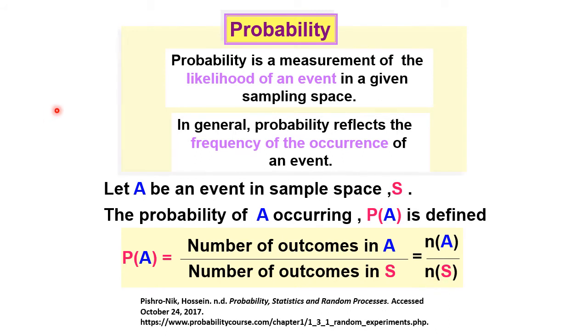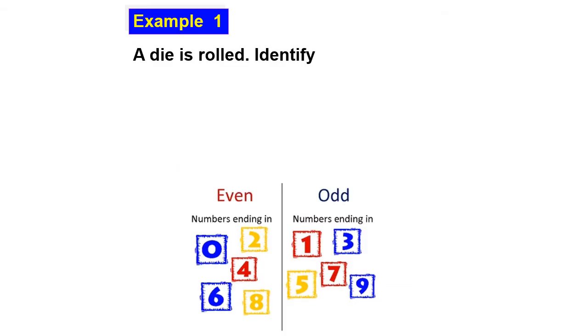For example, as I said earlier, the event of getting an odd number is 1, 3, and 5. So n(A) is 3. For n(S), 1 until 6, we have 6 in total. So n(A) over n(S), we get the probability of getting an odd number is 1/2. Right, so this was already explained in the first example, as I discussed earlier about event and odd.